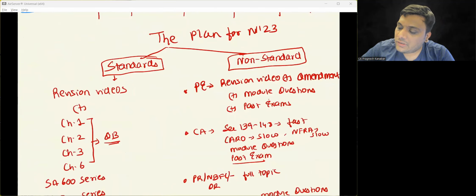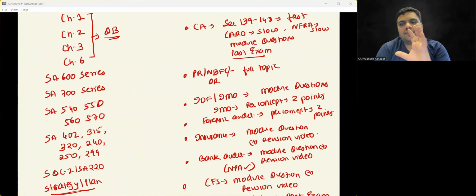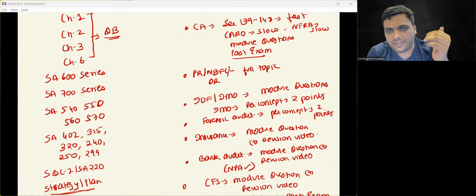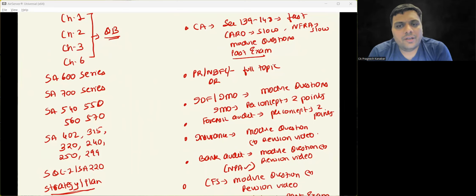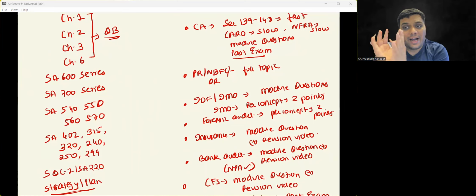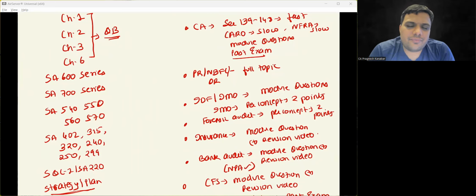देखो, let us talk about IDF, IMO first. IDF, IMO में investigation, due diligence, forensic audit is IDF. I'm forensic accounting and IMO is internal management and operation audit. Module questions कर लीजिए. Then ये जो IMO audit है, it is a very theory का chapter. So you can go through my revision video, or let us forget revision video also. Just per concept 2 points भी कर लेते हो, then also I'll be very happy.